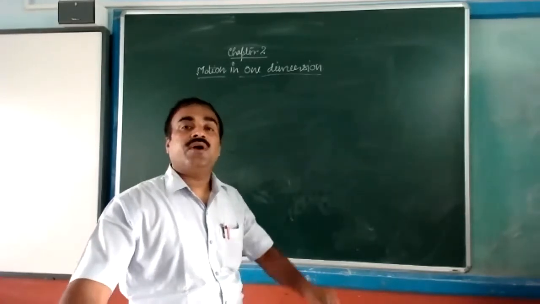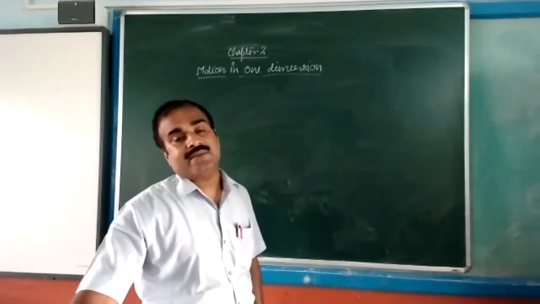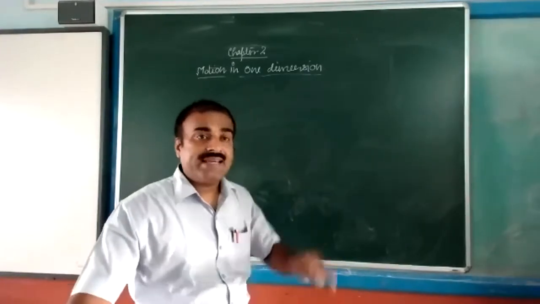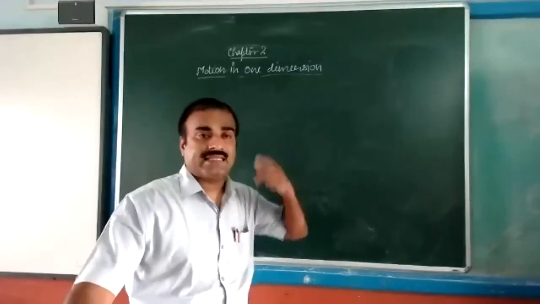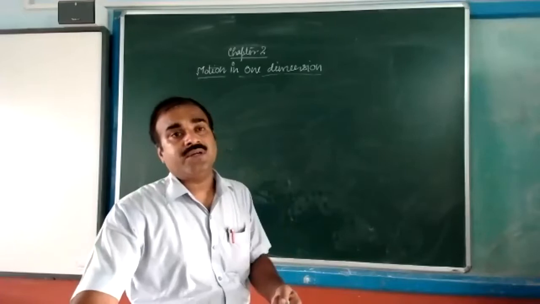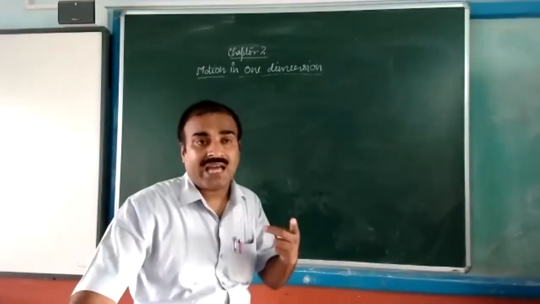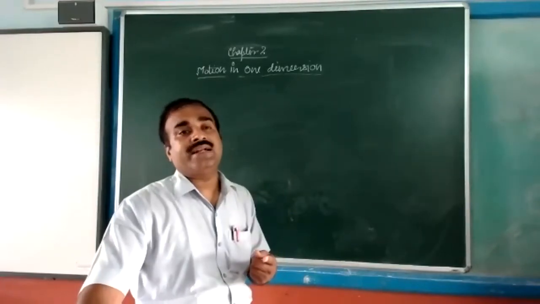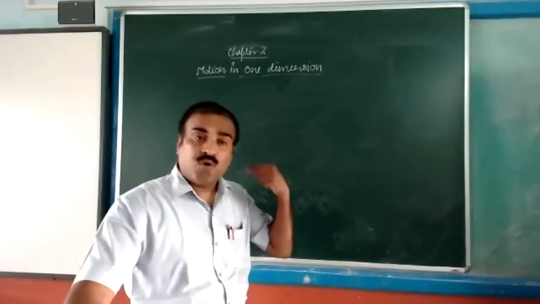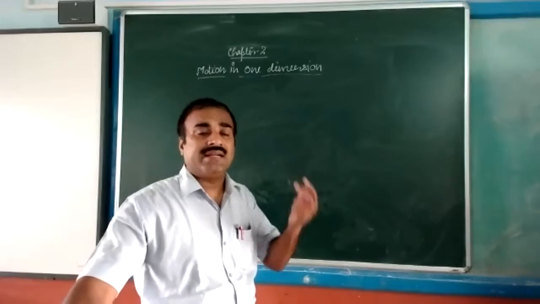If the body is moving on both axes, that means the x-axis as well as the y-axis, or the y-axis along with the z-axis, so if two axes are involved, it is called motion in two dimensions. One axis movement is called motion in one dimension. And if more than two, then it will be three dimensions.